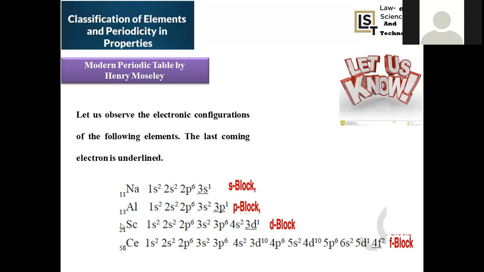So in this manner, we can categorize all these elements based on the outermost electron, in which subshell the electron is present. Based on that, different blocks are given. The entire periodic table is categorized into 4 blocks only: S, P, D, F. S block consists of 2 groups, P block 6 groups, D block 10 groups, and F block how many groups? 14 groups are present here, right? Vertical columns are called groups. So this is the classification based on the differentiating electron.